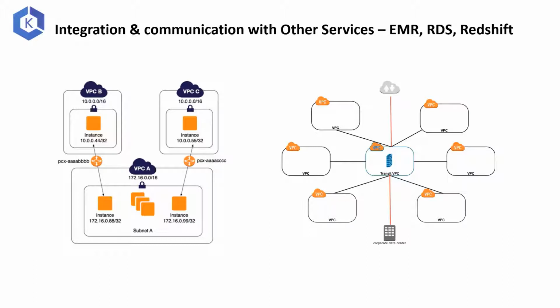For example, if the EMR is in a different VPC, you need to have your DHCP option set, which is set to talk to EMR. You need to have a conditional forwarder. You need to have specific routes which talk to your EMR cluster. Like you take RDS clusters, you take Redshift clusters, you take Firehose, whatever downstream service of AWS that is.